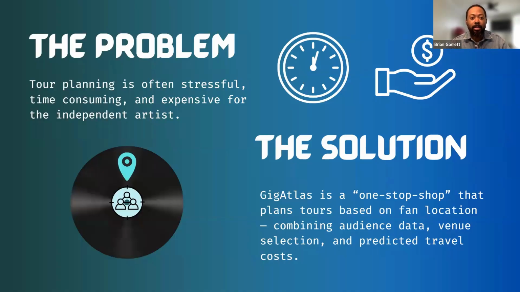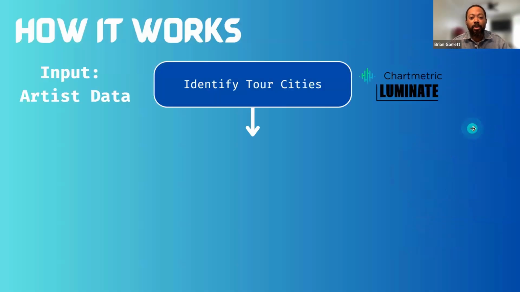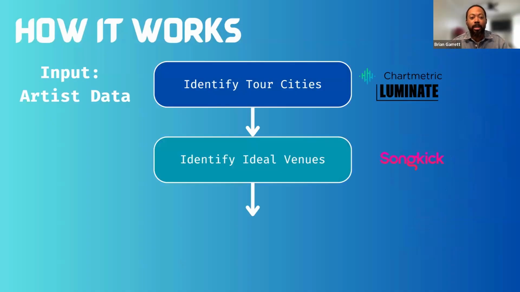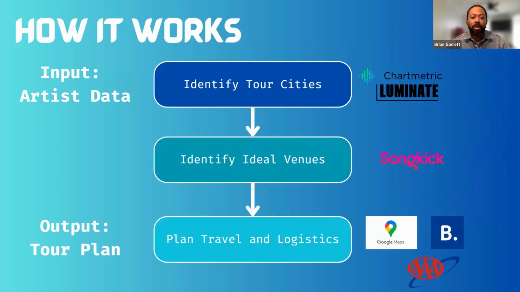So we created GigAtlas to help artists plan the most efficient, cost-effective, and fan-focused tours by integrating fan data with travel. Our process is to identify superfan locations using Chartmetric and Luminate, refine locations with Songkick, and optimize routes based on lodging and gas prices.